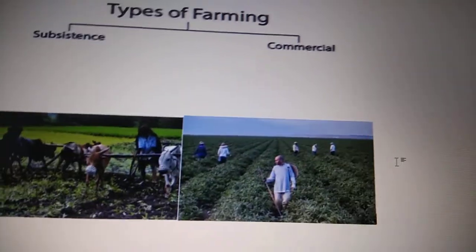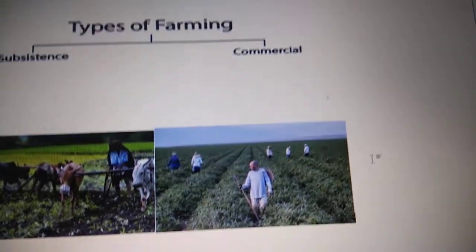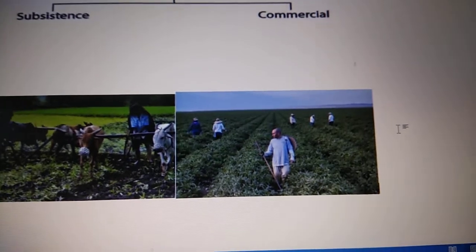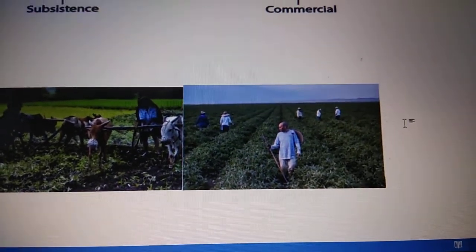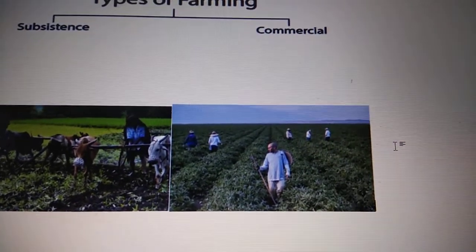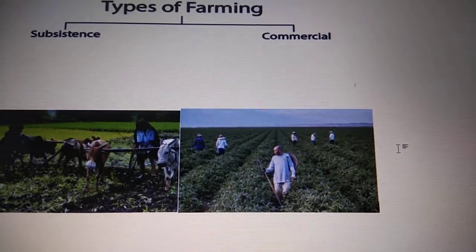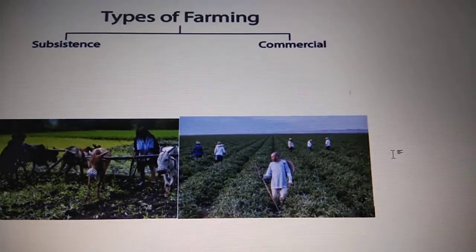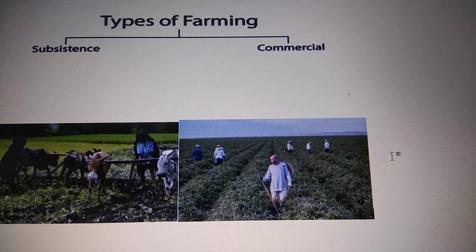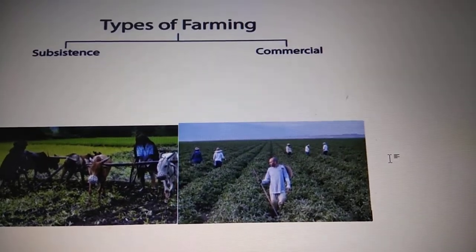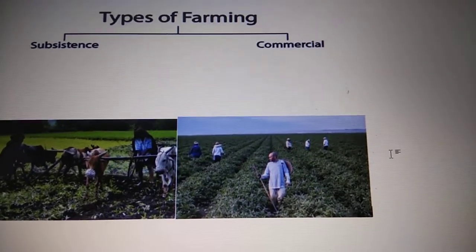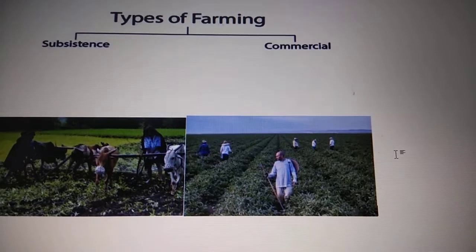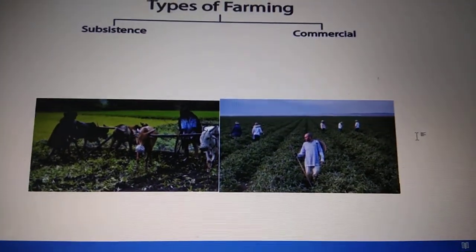And in the opposite, you can see commercial farming, where crops are grown and animals are reared mainly for sale in the market and to earn profit. Here a large amount of capital is required. Most of the work is done by machinery. So this kind of farming is called commercial farming.